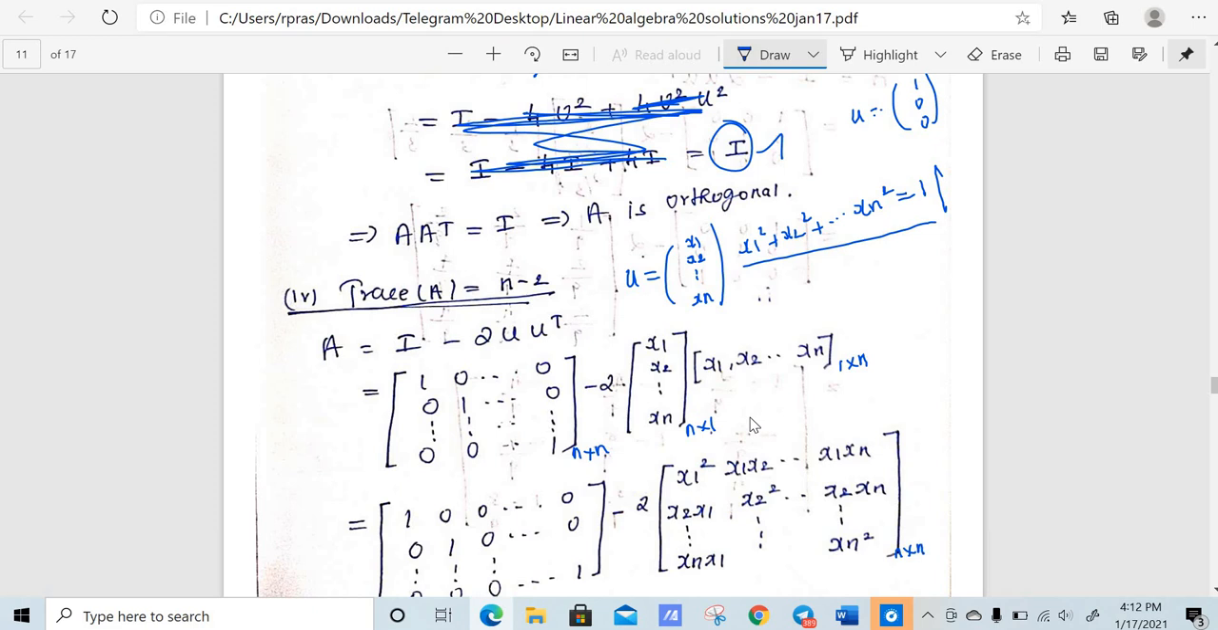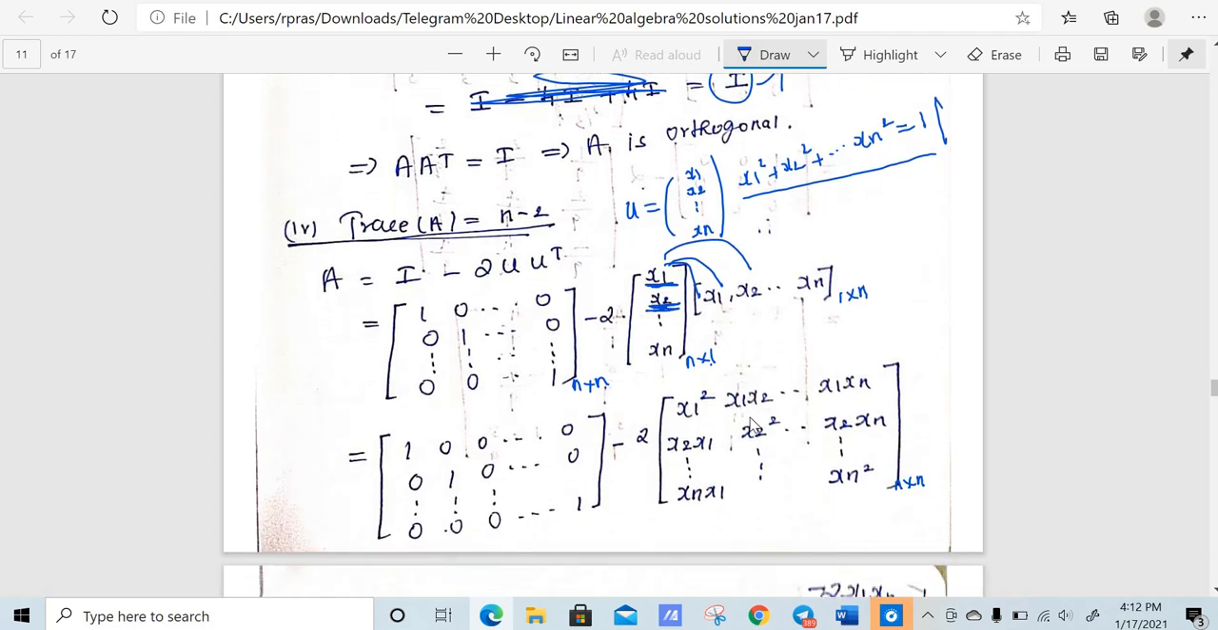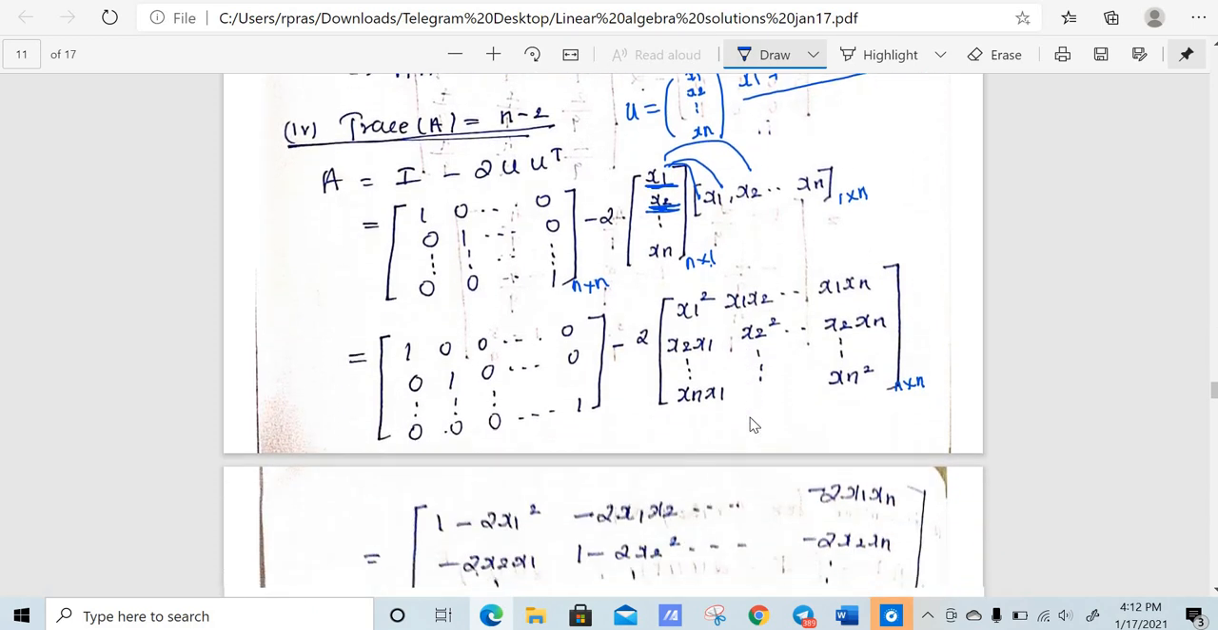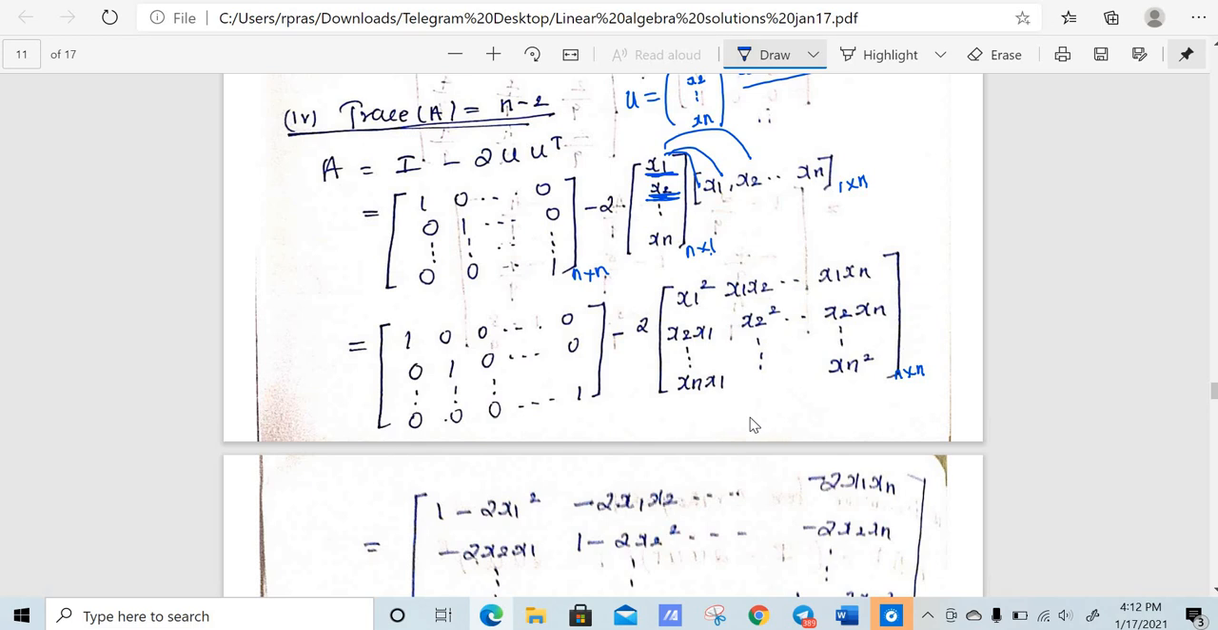So how will we multiply? You just take x1 and multiply with all the terms. So x1 is x1 square, x1 x2 up to x1 xn, and then you take x2: x2 x1, x2 square, up to xn, right? Now you just multiply 2 inside and subtract this, and you will have this matrix, right? That is 1 minus 2 x1 square, minus 2 x1 x2, up to minus 2 x1 xn. So just subtract the matrix.